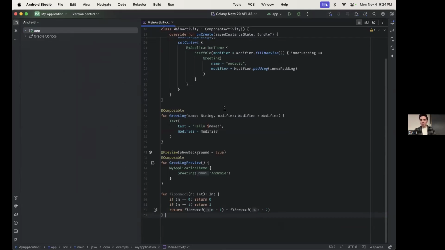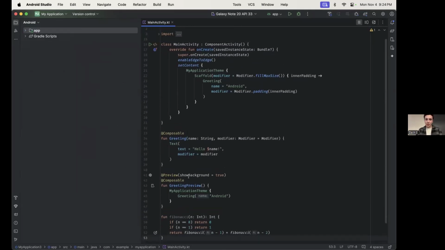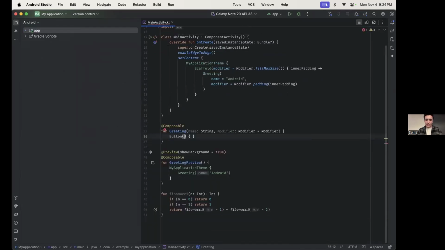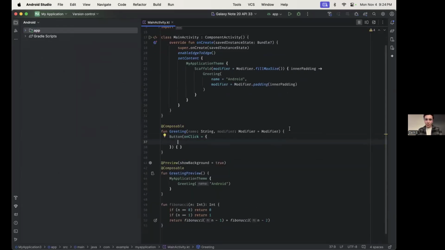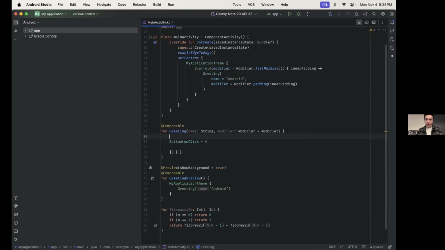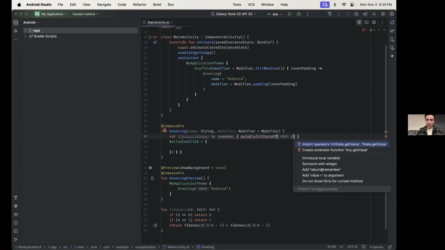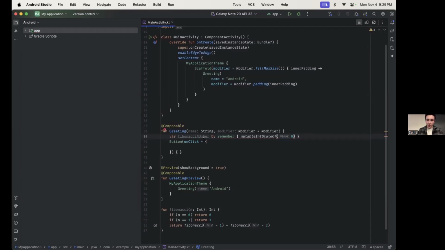And then we want to try calling this function in our code. So let's just do a button here, and we're going to say onClick. And we're going to have, let's just say, Fibonacci number, and we're going to make this a mutable state of 0. So we're just going to start off with 0. And then on click, we want to set our Fibonacci number to Fibonacci of, let's just say, 40.